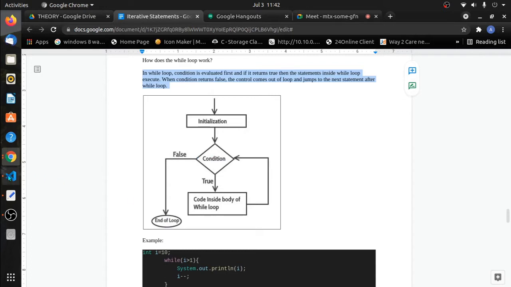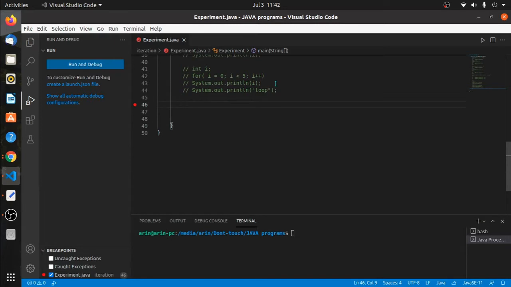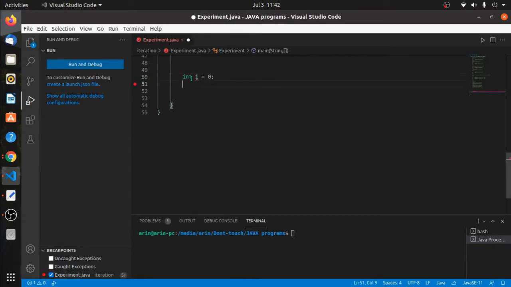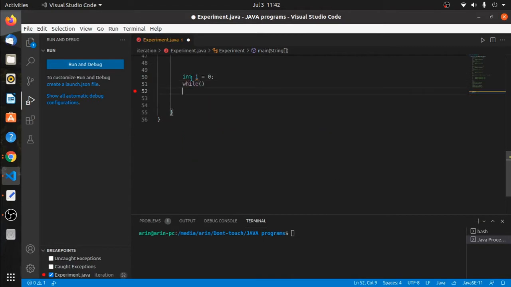Okay, we will see a simple example. Let's say I want to print the natural numbers 1 to 10. So I will start from int i equals 0, while, and then curly brace open, curly brace closed.